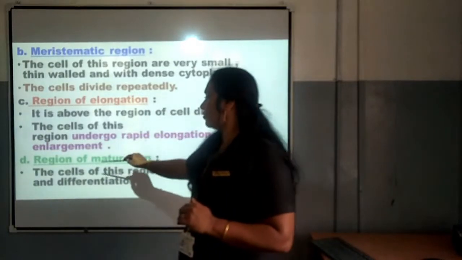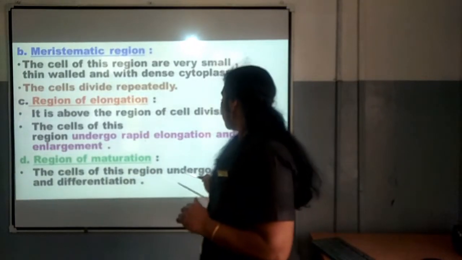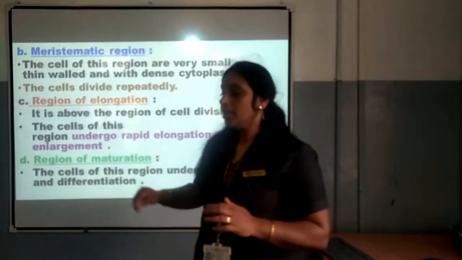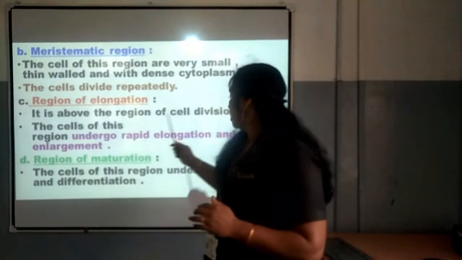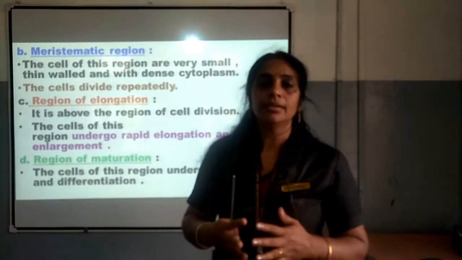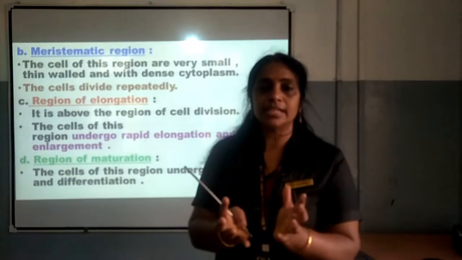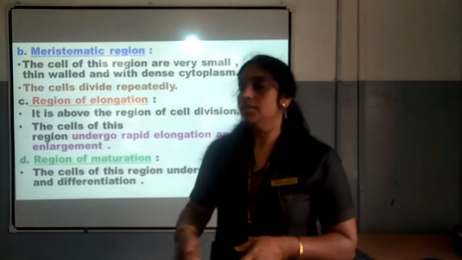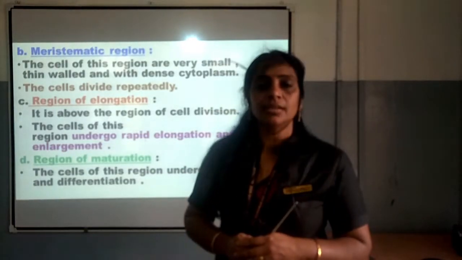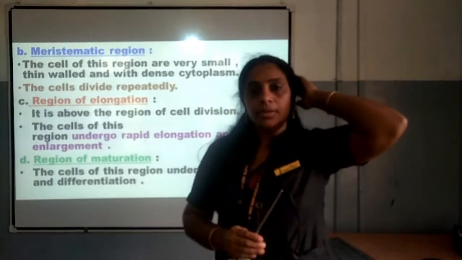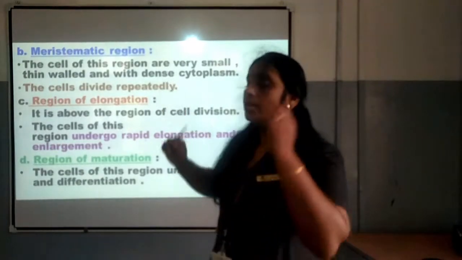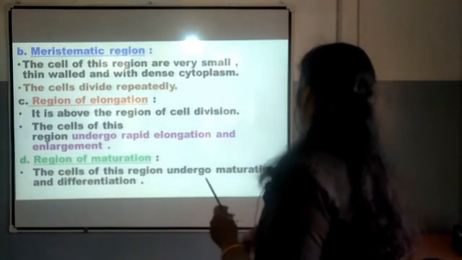And the fourth one is region of maturation. The cells of this region undergo maturation and differentiation. After elongation and enlargement, what will happen? The cells will be undergoing maturation. Maturation means they will be maturing, and later on they will be dividing into tissues, and a group of cells will be performing their own function, that is called differentiation. So, these are the four regions present in the root, that is root cap, we can say calyptra, then region of meristematic zone, then the region of elongation, and next is the region of maturation, isn't it?